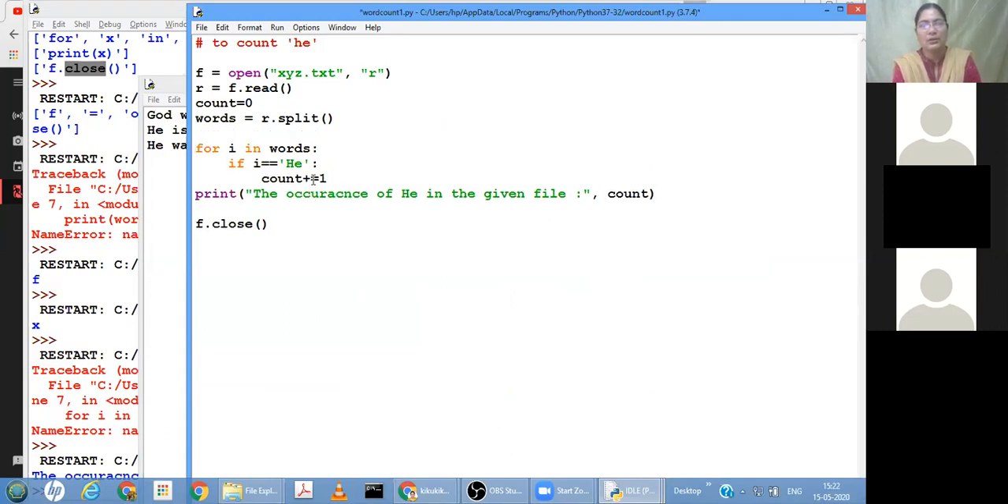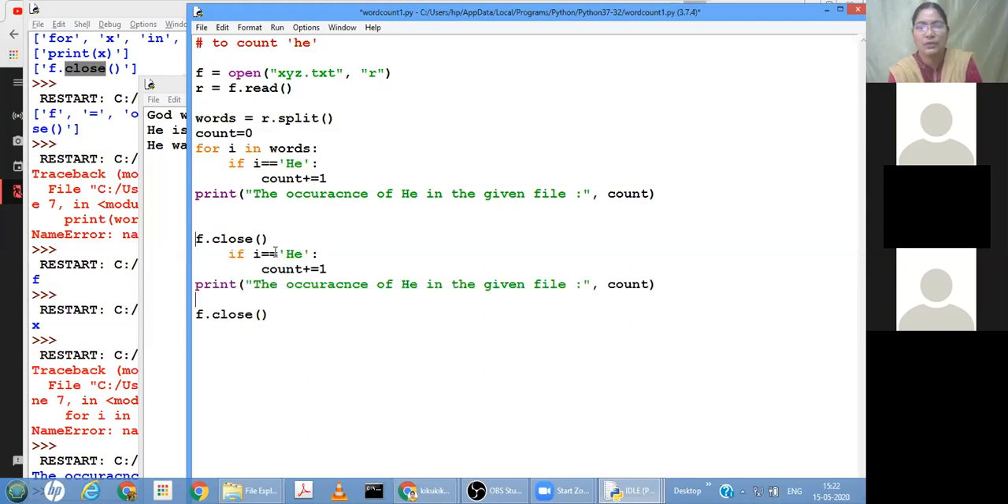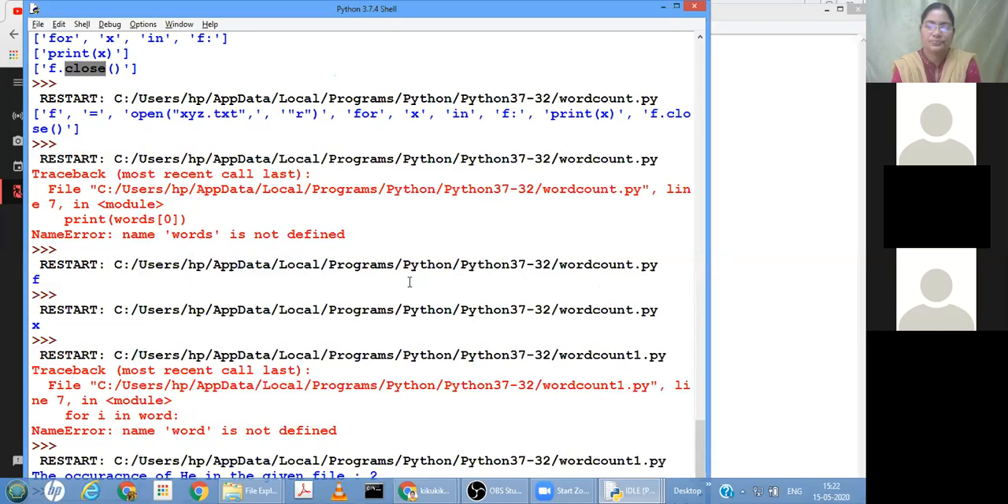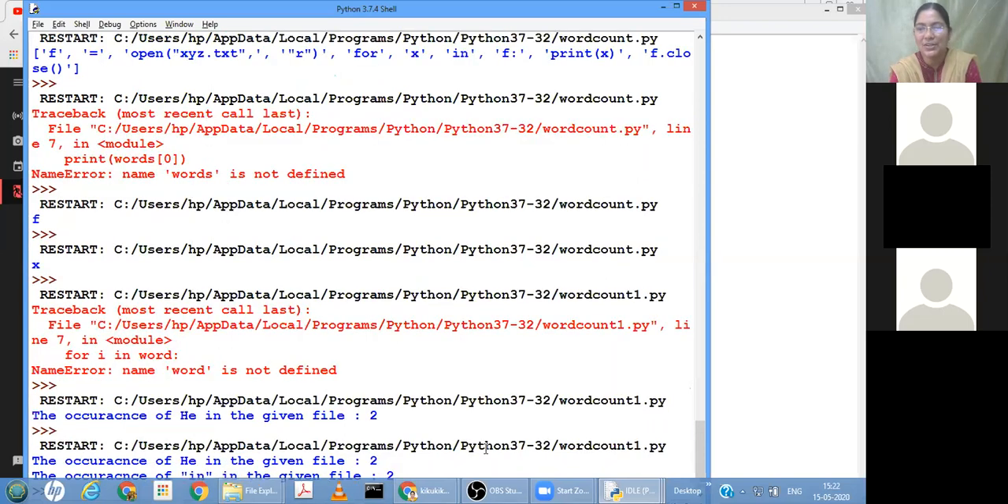You can take count equal to 0 already. Occurrence of word in. Any special character escape sequence I can use, isn't it? Okay, right. In the given text file. Now, how many times in is there? 2 times. Got it, children?